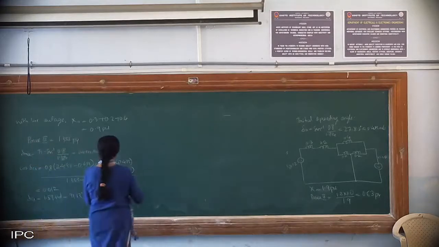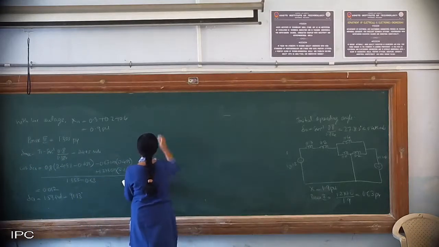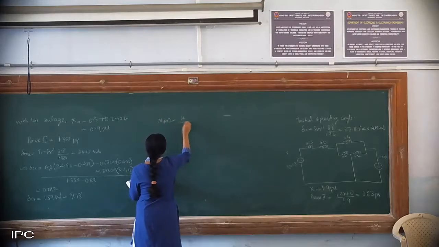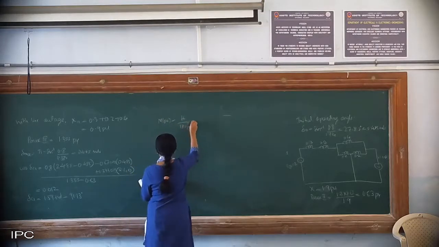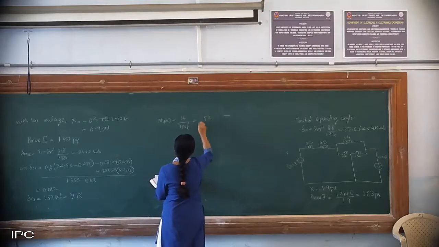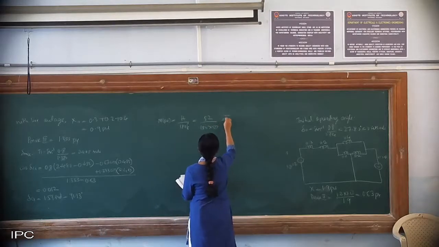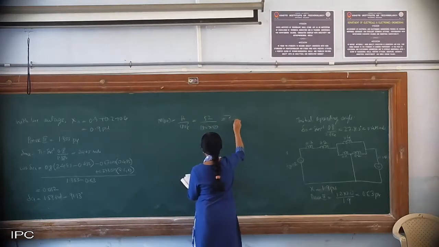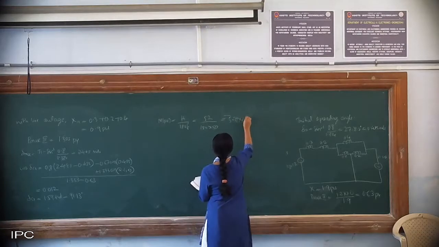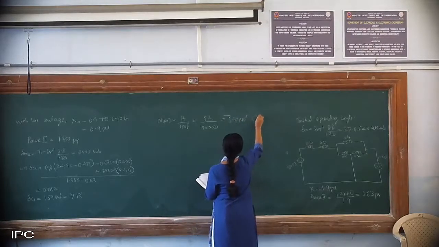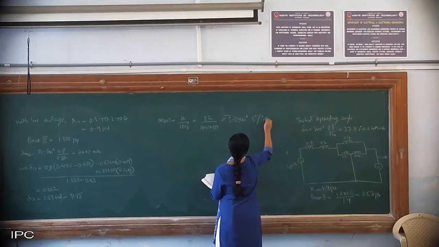Okay, so M in PU will be H divided by 180 into F, that is equal to 52 divided by 180 into 50. So this comes out to be 5.77 into 10 raised to minus 4 second square per degrees electrical.